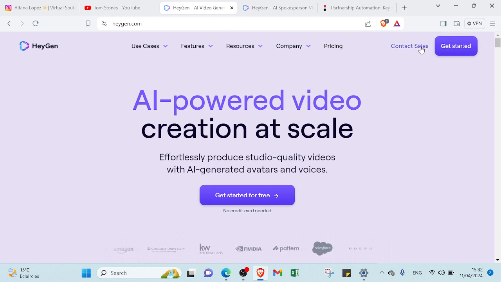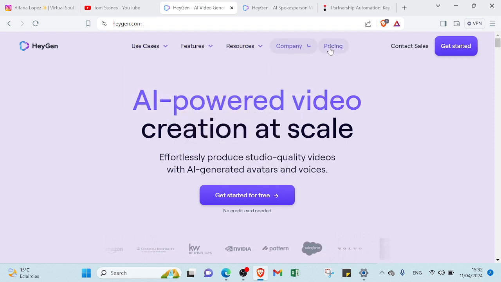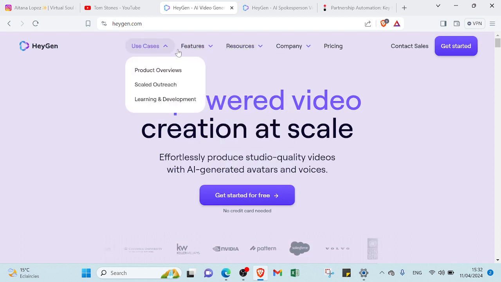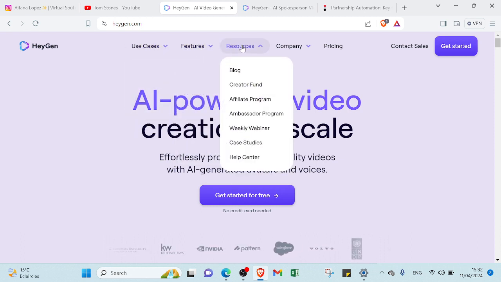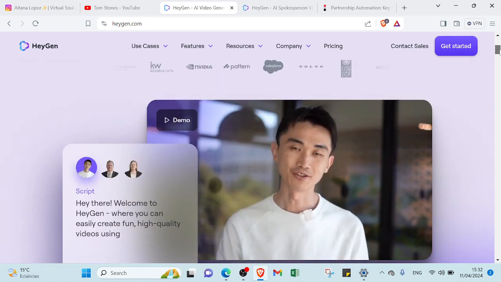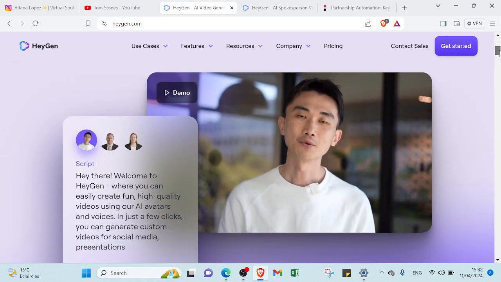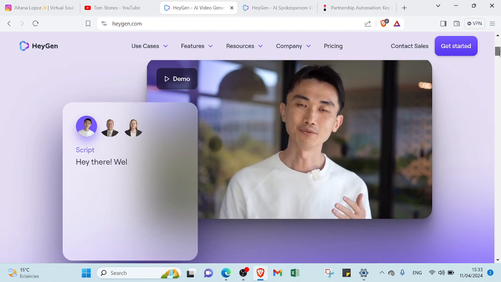But before signing up, you can just go through these options and figure out what it's about. Here we have use cases, features, resources, company, pricing, a lot of information. You can read it to understand more. If we scroll down, you'll find an AI character explaining a specific topic, so you can use this AI character to create your own video with your own topics.